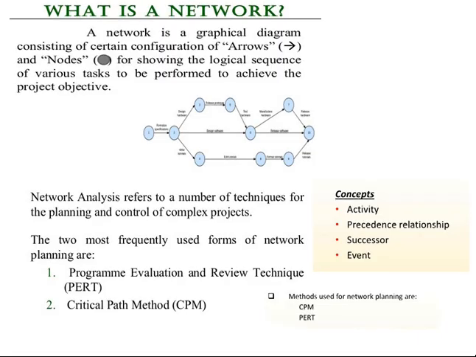So the next part is network. What is this network, and why is it important in project management? We should know what our starting point and our end point are, and how the start and the end have been interlinked, how the activities have been interlinked. Because a project consists of so many events or activities, we need to know whether they are independent or interlinked. In most cases they will be interlinked to one another.